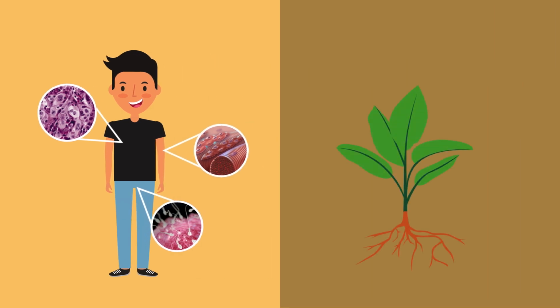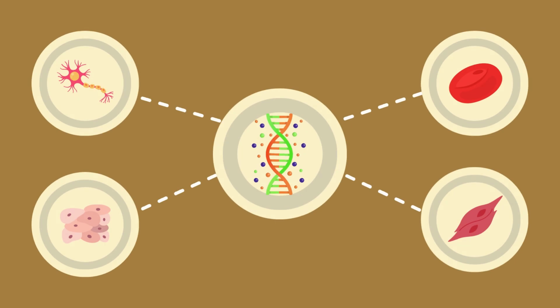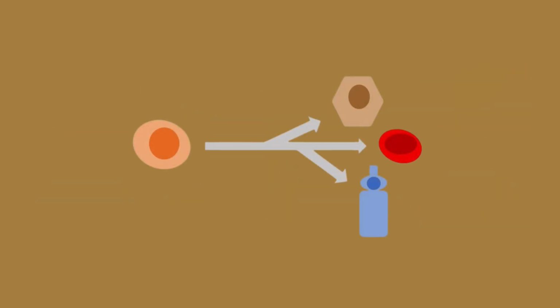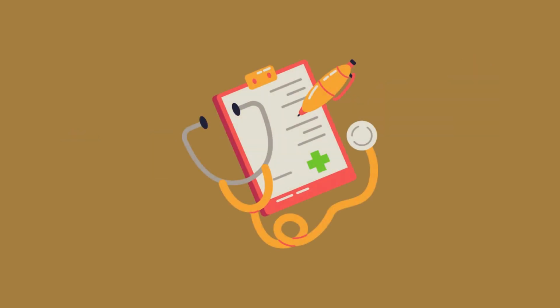Similarly, plants have specialized cells for different parts like roots, stems, leaves, and flowers, each adapted to perform specific functions. In this video, we'll dive deep into how cell specialization works, the role of stem cells, and why some specialized cells can't reproduce. We'll also explore how stem cells are being used in medical applications.